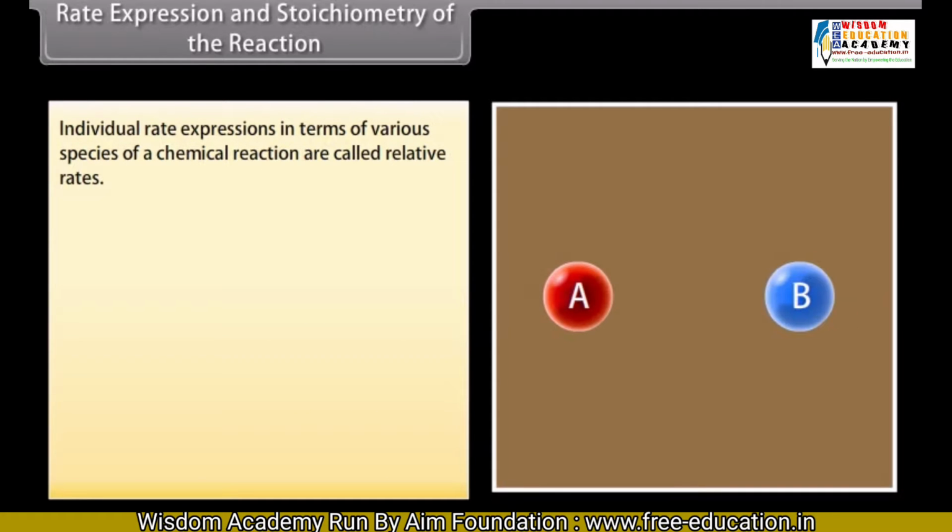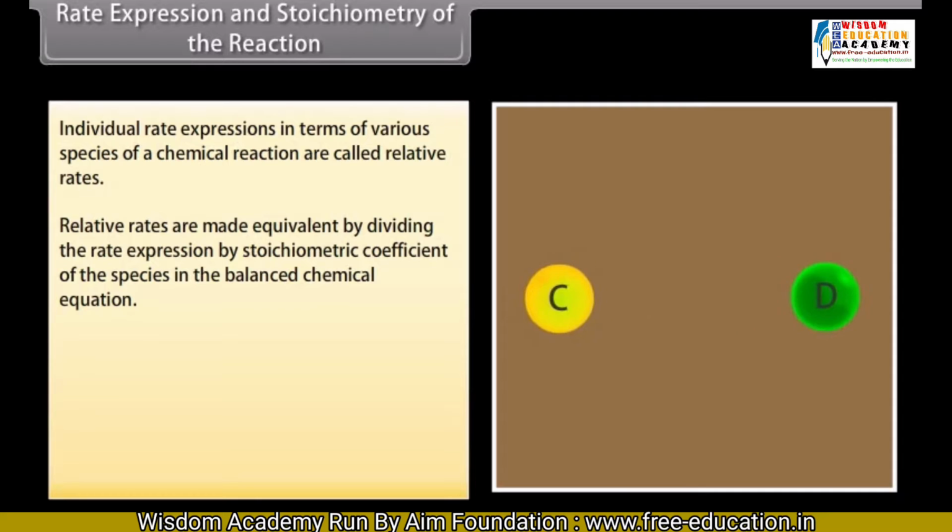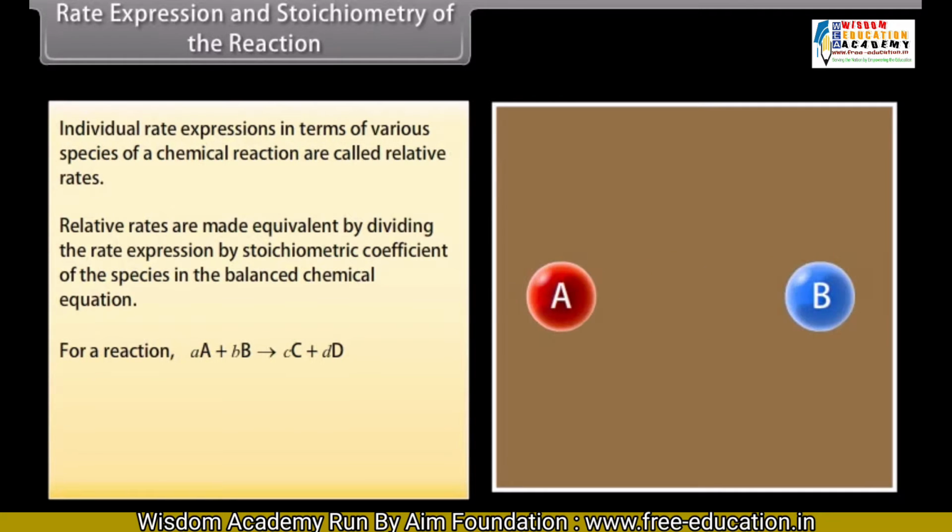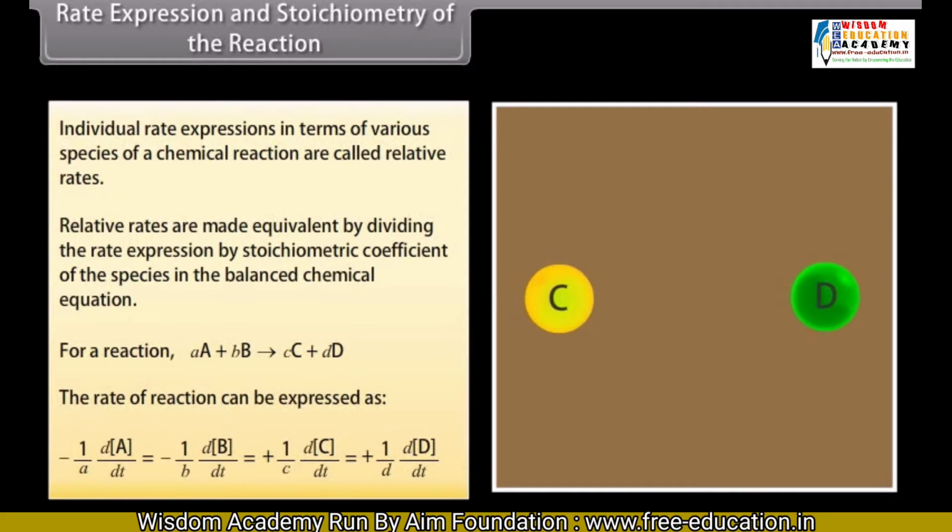Rate expression and stoichiometry of the reaction. Individual rate expressions in terms of various species of a chemical reaction are called relative rates. Relative rates are made equivalent by dividing the rate expression by stoichiometric coefficient of the species in the balanced chemical equation. For a reaction, small a capital A plus small b capital B makes small c capital C plus small d capital D, the rate of a reaction can be expressed as